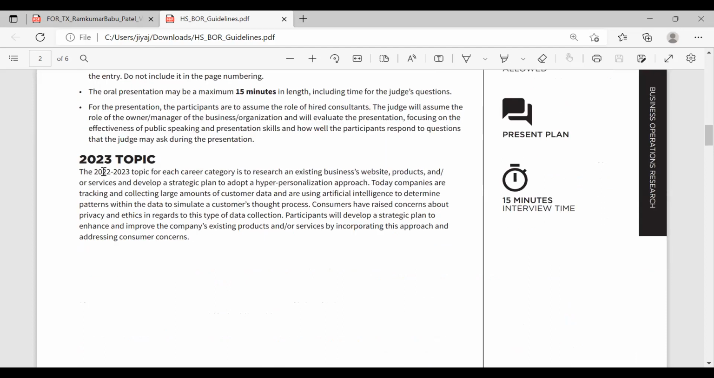So this is this year's topic for business operations research: to research an existing business's website, products, and or services and develop a strategic plan to adopt a hyper-personalization approach. So all the research you do, the interview you do should be centered around this topic. My last year's prompt was something like how COVID affected employee experience. So my paper that I'm about to show you will reflect that topic throughout.